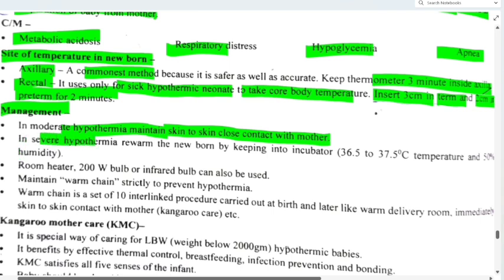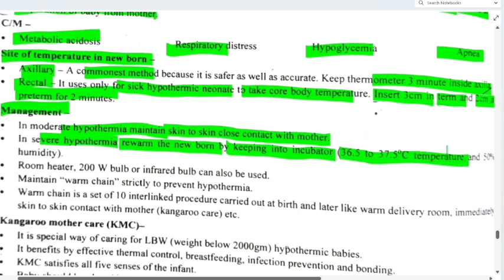In severe hypothermia, rewarm the newborn by keeping in an incubator, that is 36.5 to 37.5 degrees centigrade temperature and 50% humidity. We are keeping baby in incubator. Now room heater, 200 watt bulb or infrared bulb can also be used.